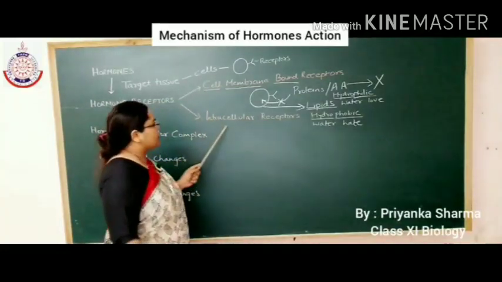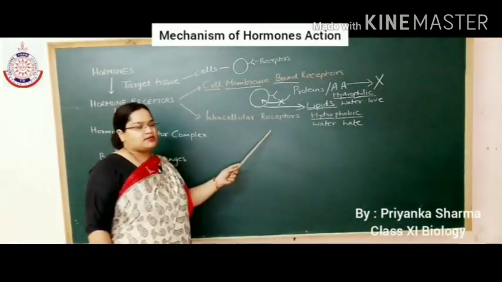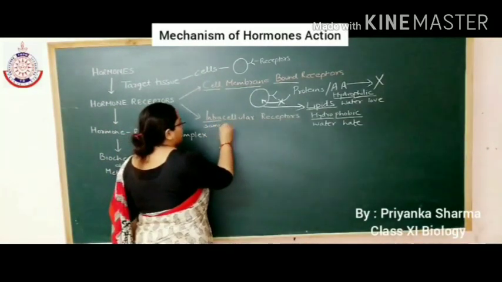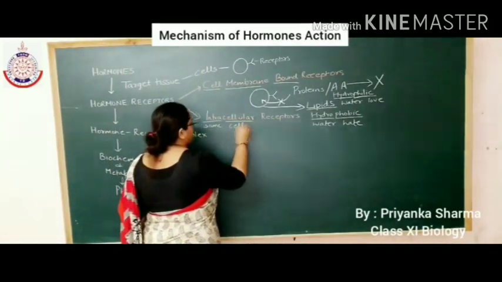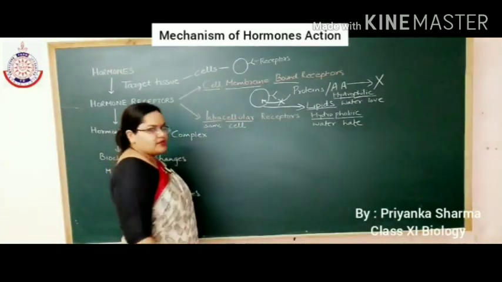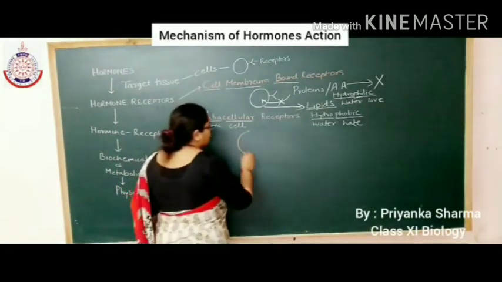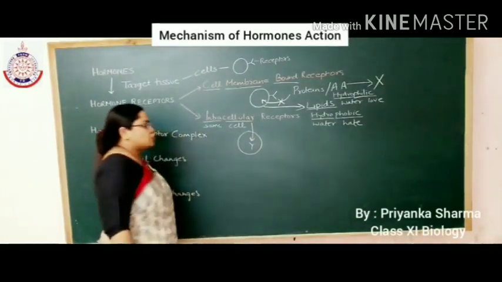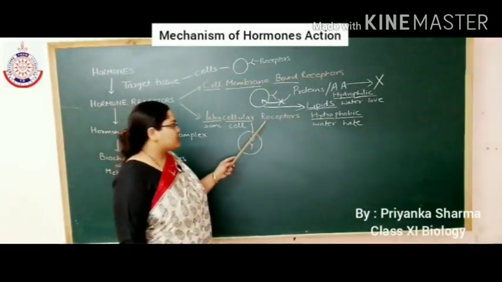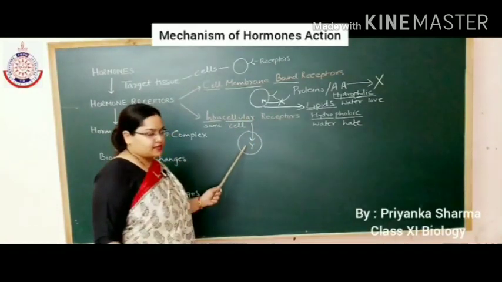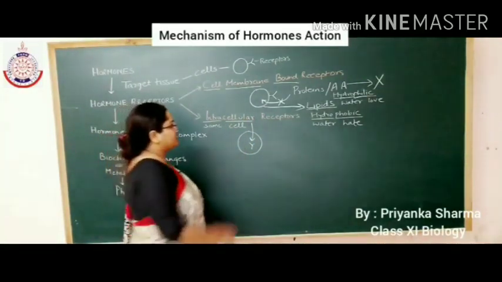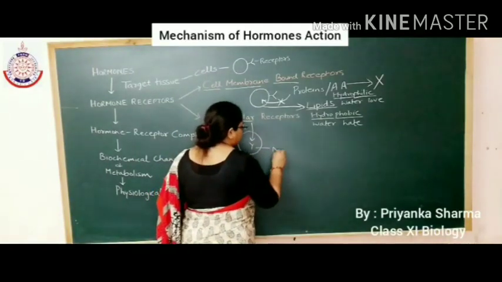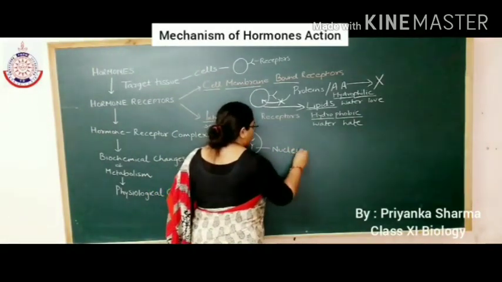Now the second category is intracellular receptor. Intra means inside, cellular means cell. It means these intracellular receptors are present inside the cell, mainly in the nucleus.